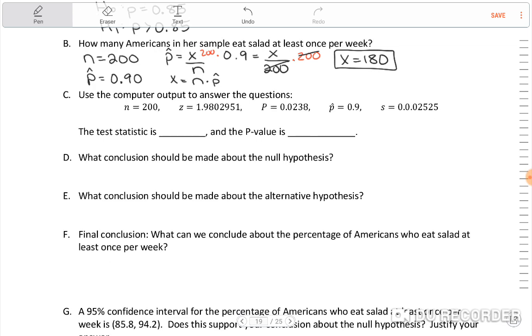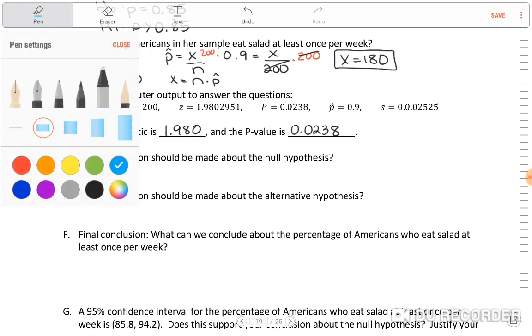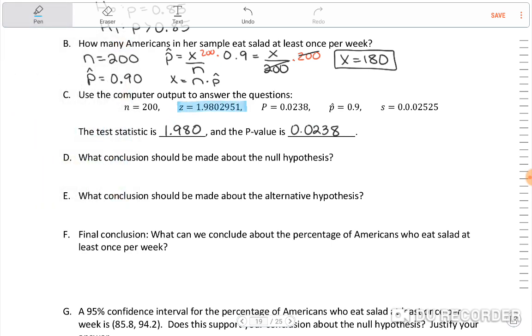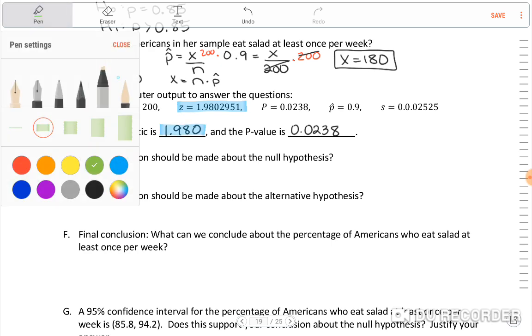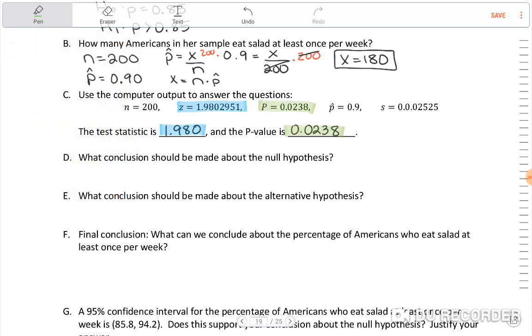Use a computer output to answer the questions. The test statistic. So in this case, because we've got Z here, Z is going to be my test statistic, and I'm going to round that to 1.980. And the p-value is 0.0238. So test statistic, that's that one here. And then the p-value, okay.